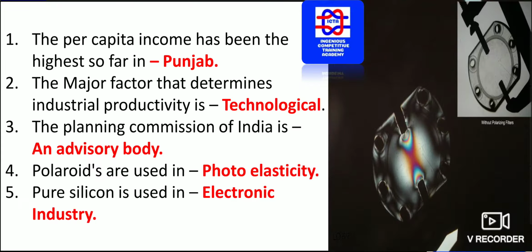The major factor that determines industrial productivity is technological. That is the main factor which determines industrial productivity. The Planning Commission of India is one type of an advisory group. We know that the Planning Commission has been set up as an advisory body.